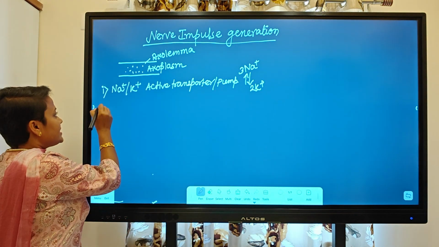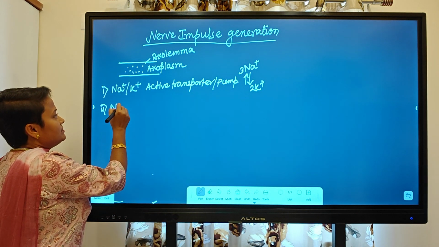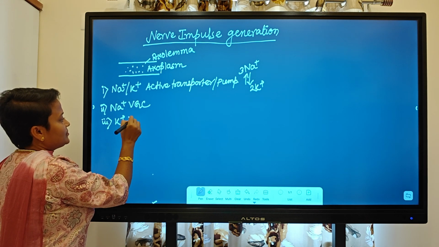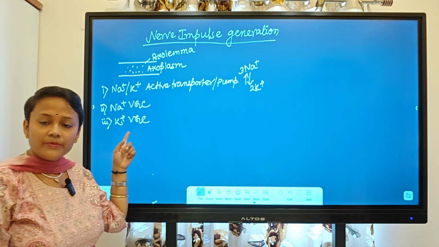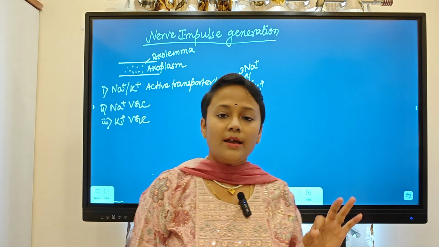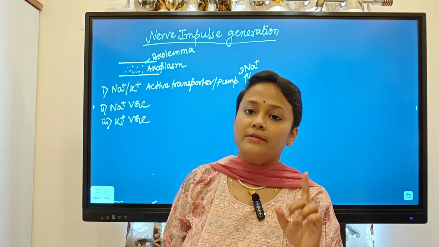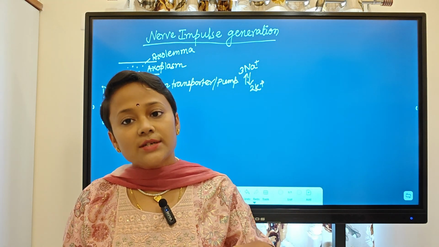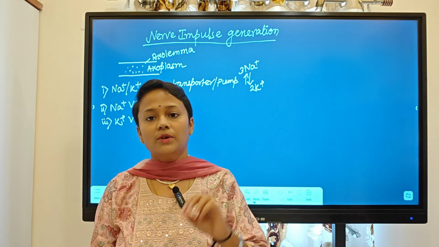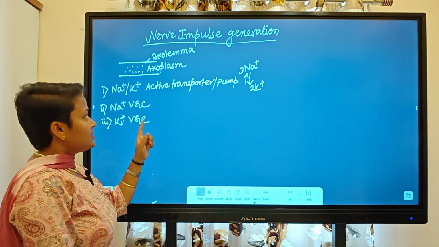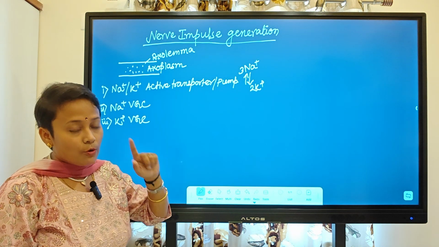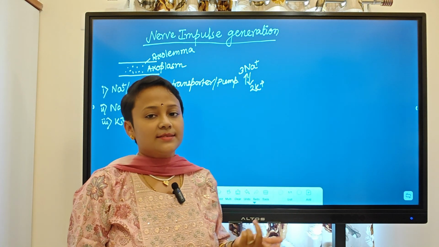Coming to next one, which is called sodium voltage gated channel. Third is called potassium voltage gated channel. What is the function of that? As the name suggests, voltage gated channel means it will open and close in certain voltage. But remember that it will act towards the concentration gradient, means the ions will be transported from higher to lower concentration, right? But it is not same or similar to the sodium potassium active transporter. It will always help to transport against the concentration gradient.